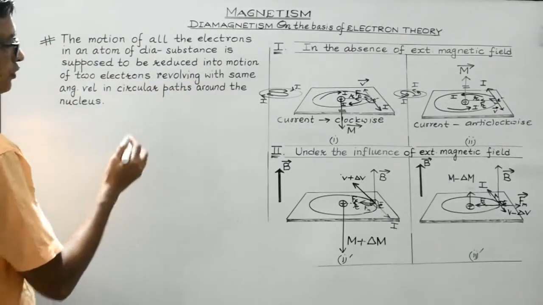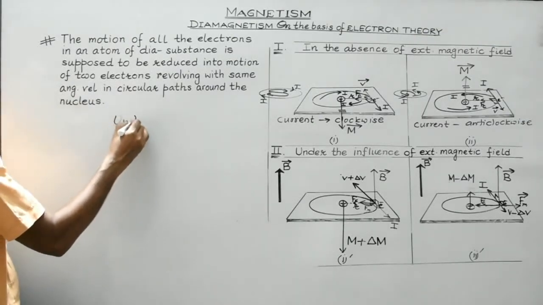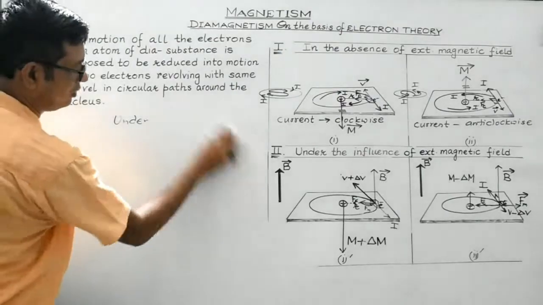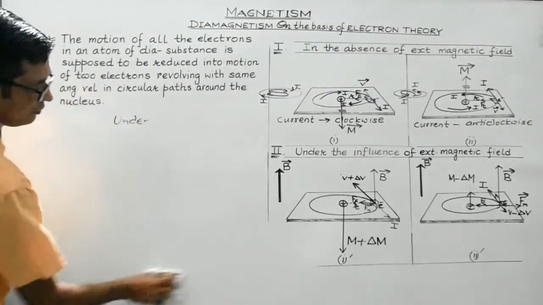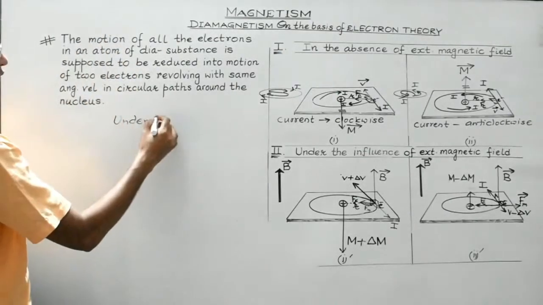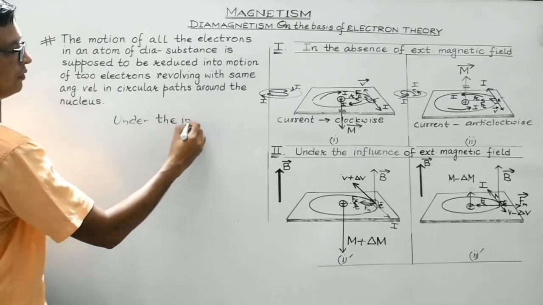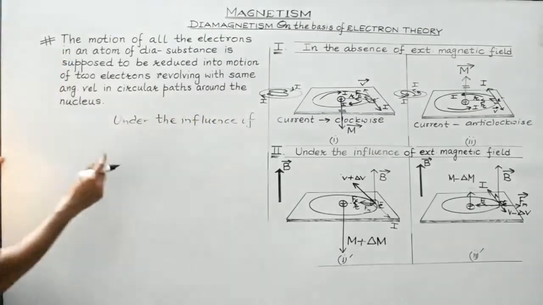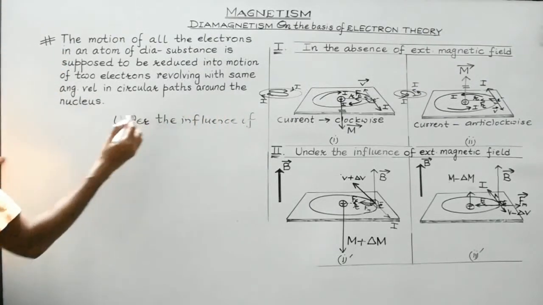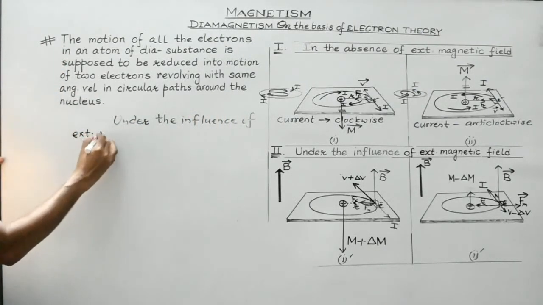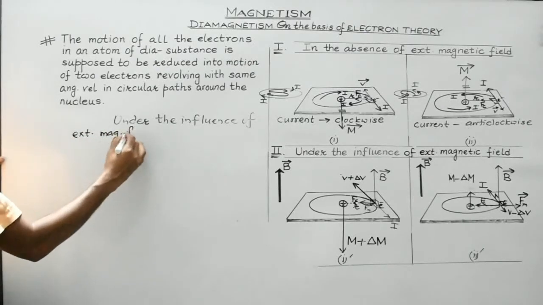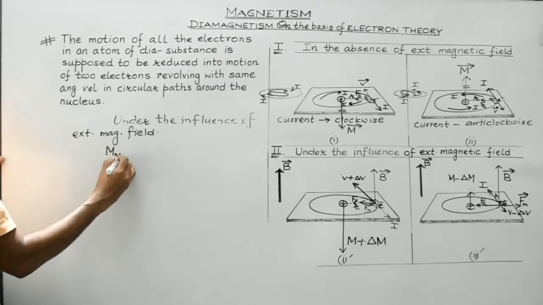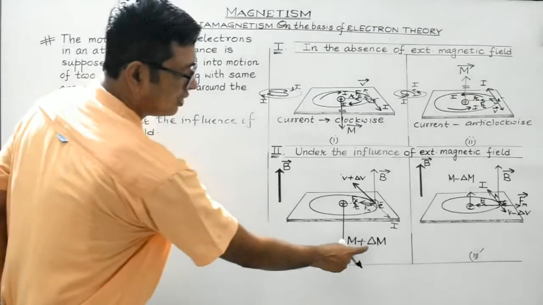Let me write the expression over here. So, under the influence of external magnetic field, the net magnetic moment will be given by, this one is the dominating one.